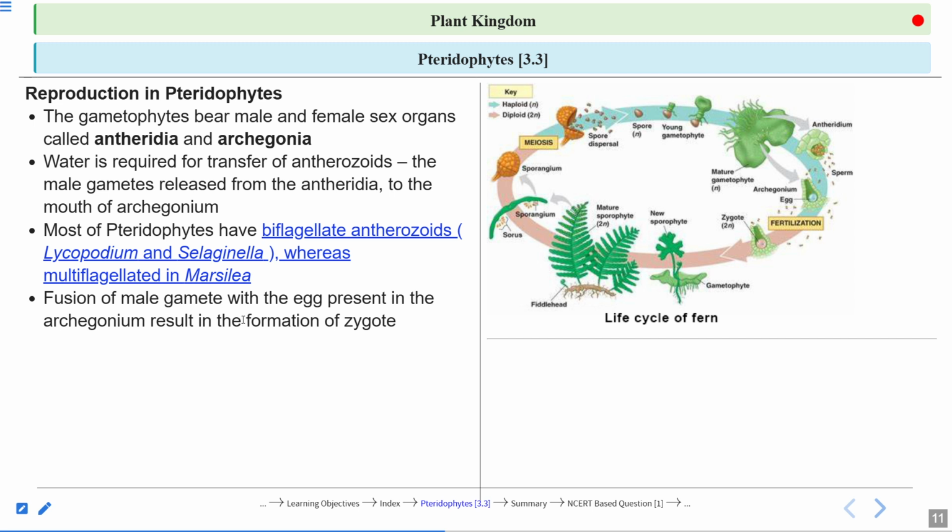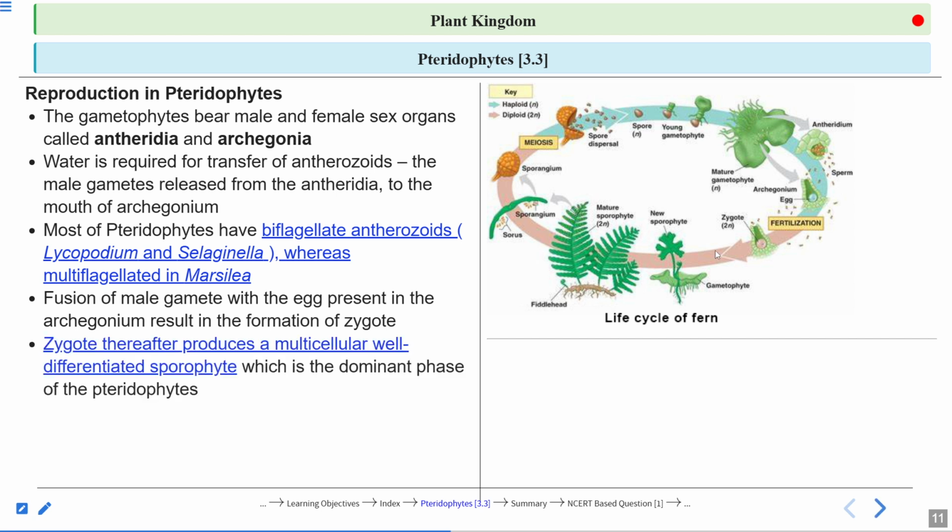Fusion of the male gamete with the egg present in the archegonium results in the formation of a zygote. So after fertilization, what is formed? Zygote. And the zygote thereafter produces a multicellular, well-differentiated sporophyte. So here you can see this structure. The differentiated sporophyte is the dominant phase of the pteridophyte.